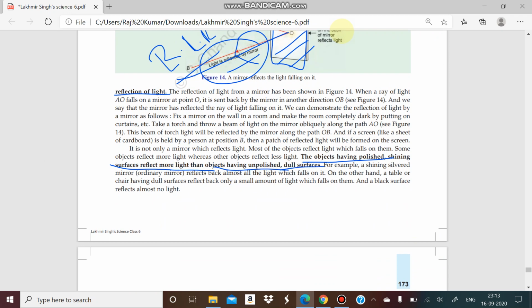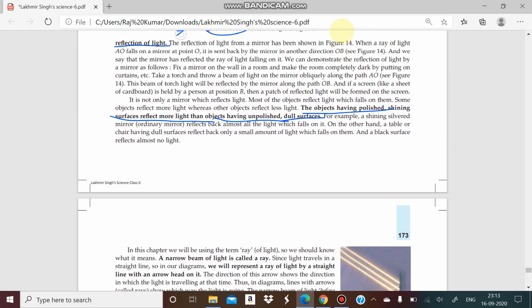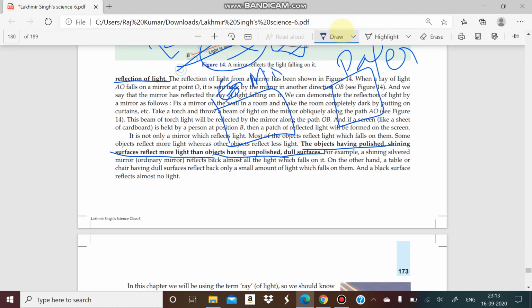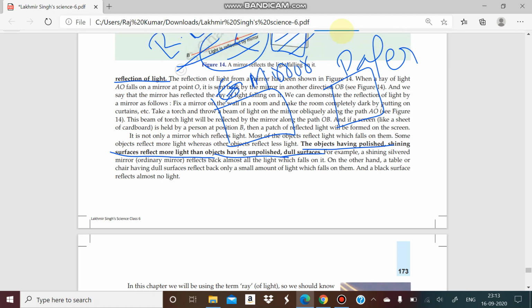If we compare two objects, one which has a shiny surface and another which has a dull surface, suppose you take a paper, as you know paper has a dull surface, and another you take a glass or a mirror. The mirror has a shiny surface, paper has a dull surface.